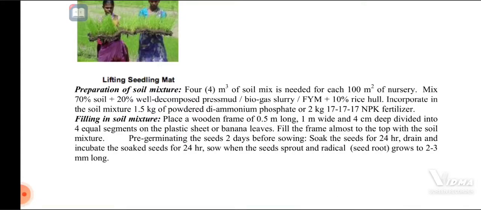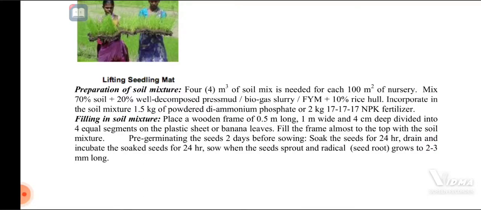The preparation of the soil mixture is the first stage we discuss here. 4 meter square of soil mixture is needed for each 100 meter square nursery. Mix 70% soil and 20% well decomposed pressmud or biogas slurry or FYM, any of them, and 10% rice hull.